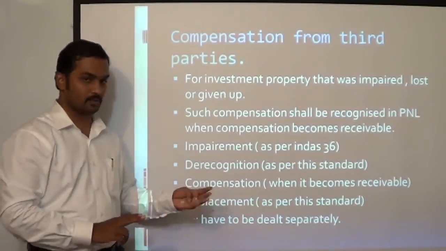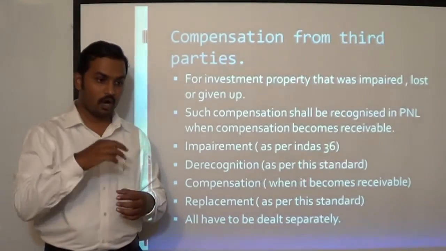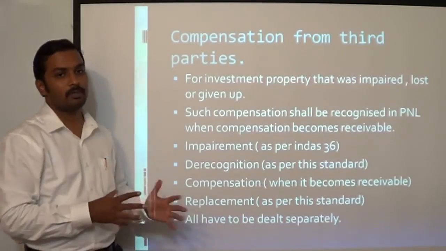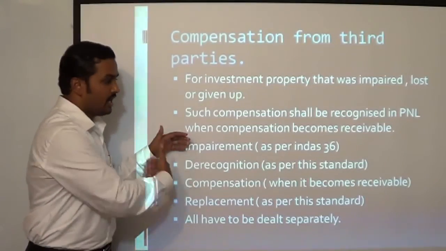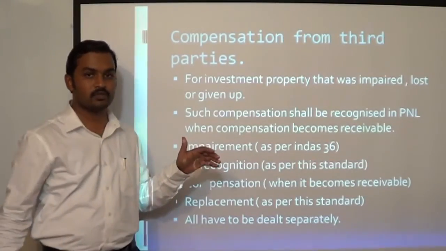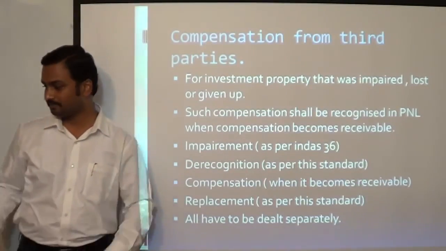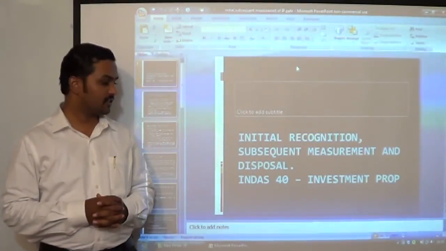And the last is replacement. With this compensation, you may go for replacement of the asset. So how to arrive at the value of the asset which is replaced? Again, you are going to apply the requirements of the standard separately. That means you have to break it down into 4 different issues and apply the separate accounting principles to these 4 issues. All have to be dealt separately as per the standard. Okay. So thanks a lot for listening to this lecture.